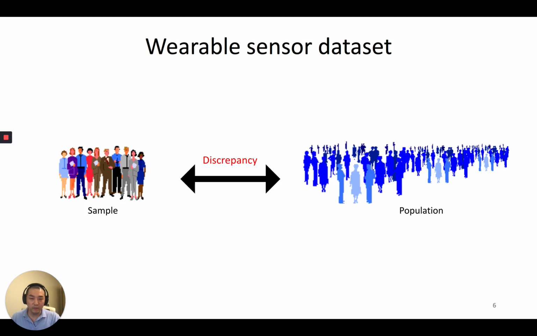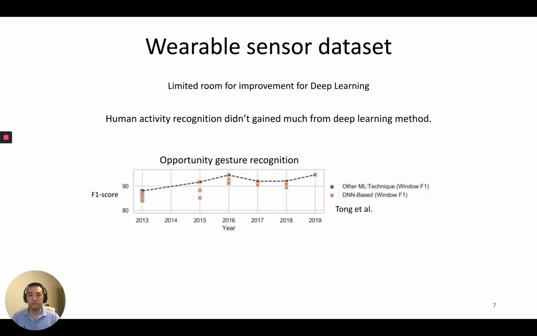Those limitations make a huge discrepancy between collected samples and the population dataset in the wild, and thus leave limited room for improvements from deep learning. Human activity recognition didn't gain much from deep learning methods. The F1 score only had a few improvements on the Opportunity dataset for the past 7 years in the deep learning era.